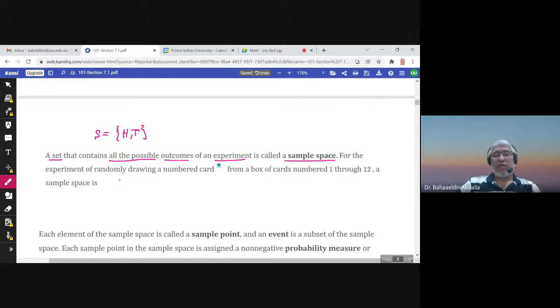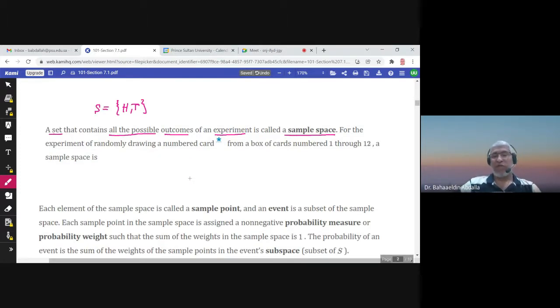This is another experiment. What is the experiment? Draw one card, a number card, from a box of cards numbered from 1 to 12. So we have 12 cards in the box numbered from 1 to 12.